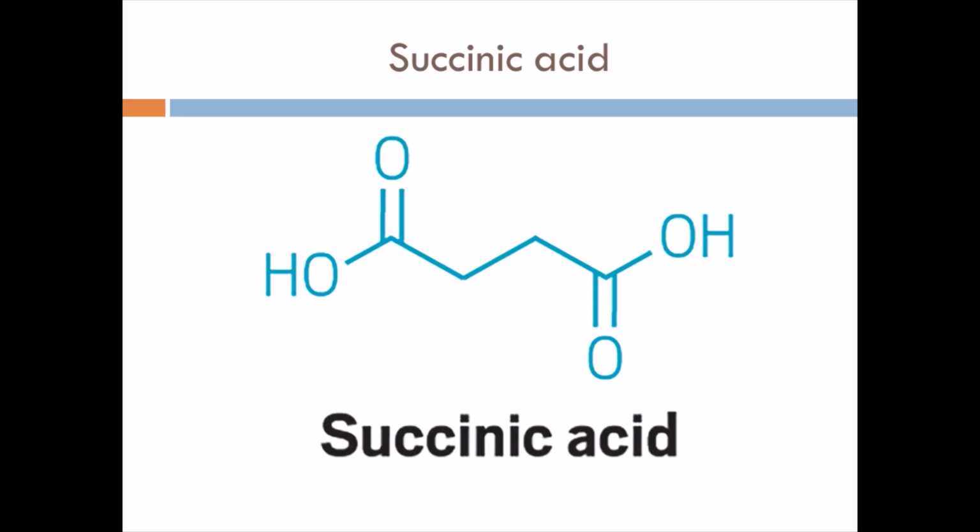Oxalic acid comes under dicarboxylic acid. In the same way, succinic acid is also a dicarboxylic acid, which contains two carbons in between the COOH groups. If you see oxalic acid, O for O, zero, you just remember like that. So there are no carbons in between the two carboxylic acids. But in case of succinic acid, you have two carbons. Okay, total number of carbons here are 1, 2, 3, 4. So this is the structure of succinic acid.